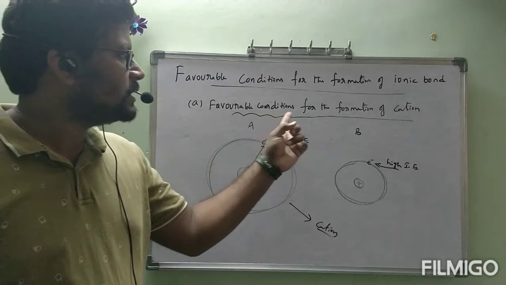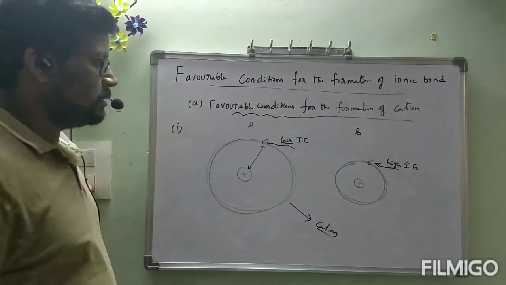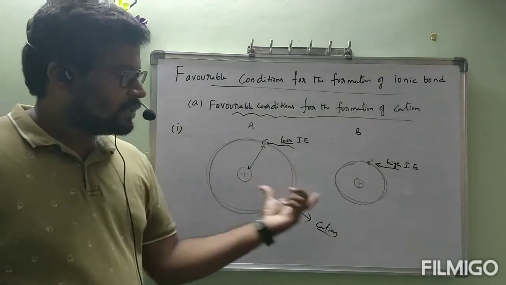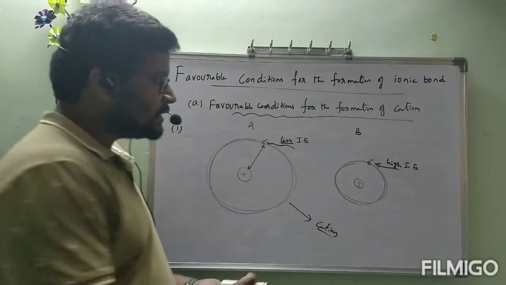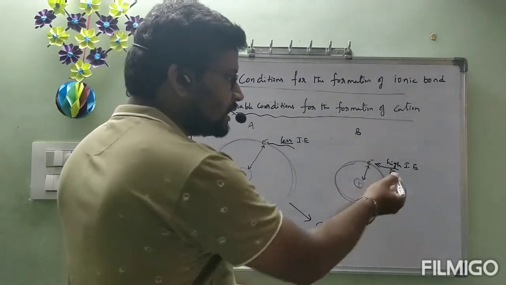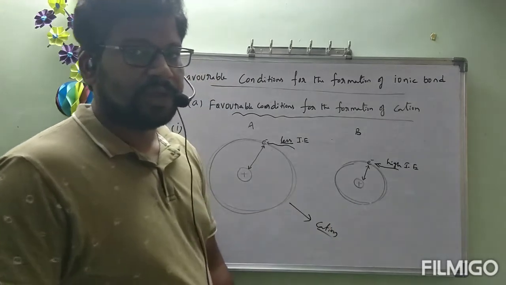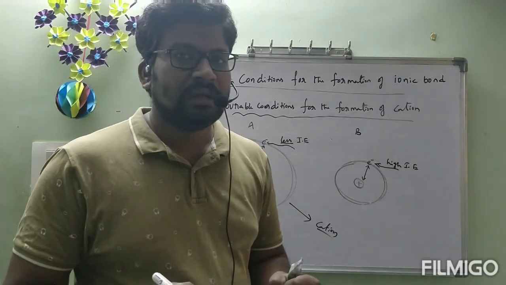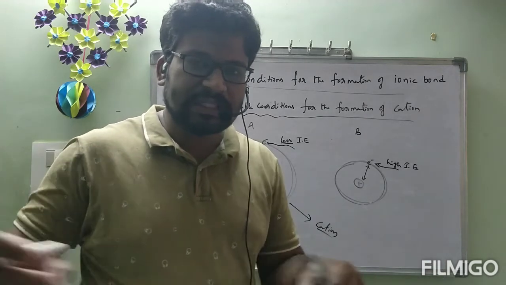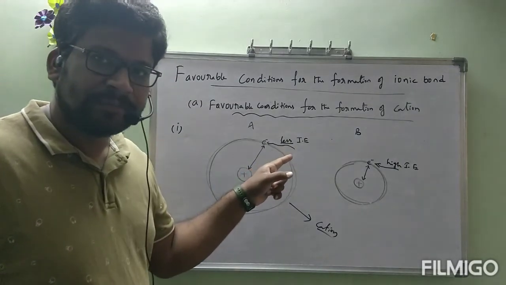These are the favorable conditions for the formation of cation. First condition. I will note it down. Before writing that one, I hope you understood. Here the distance from electron to nucleus is less. We require a high amount of energy to remove that electron because the attraction will be strong. If the distance is less, attraction is strong. If the distance increases, attraction decreases. Then less amount of energy is required.